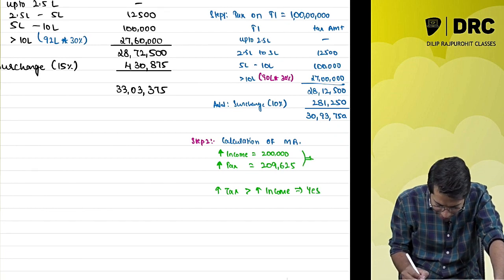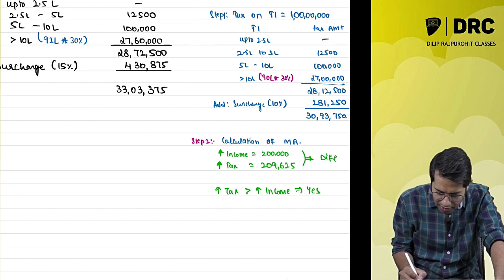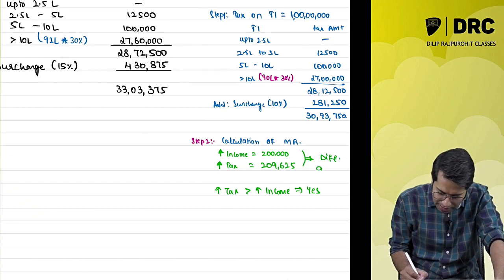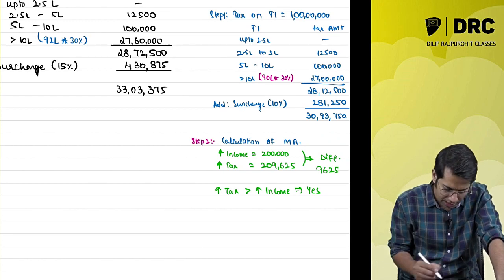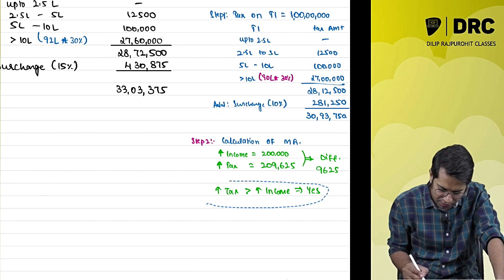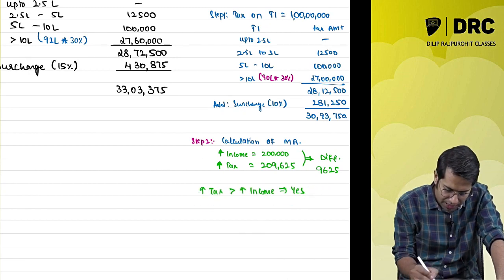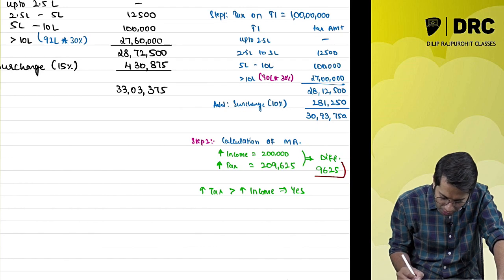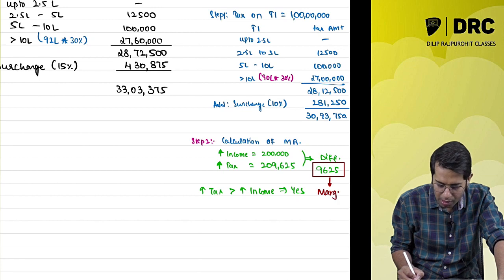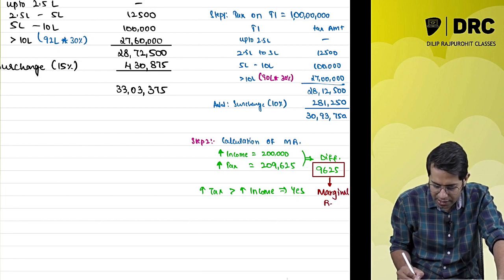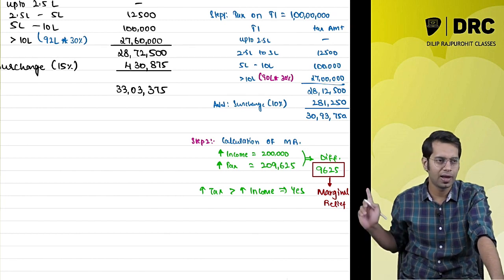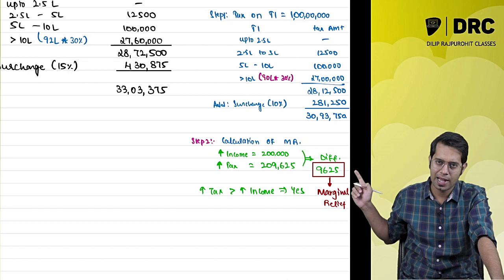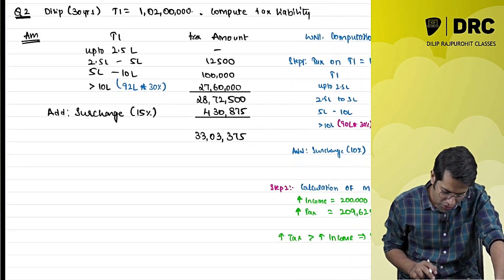Therefore, the difference between them will be called as marginal relief. What is the difference? 9,625 rupees is the difference. Because 9,625 rupees is the difference, this amount is given to me as marginal relief. This benefit will be given to me. How much marginal relief will I get? I will get a marginal relief of 9,625 rupees.